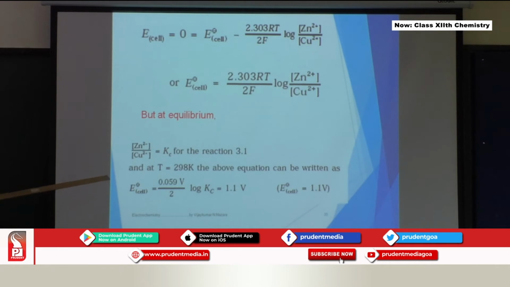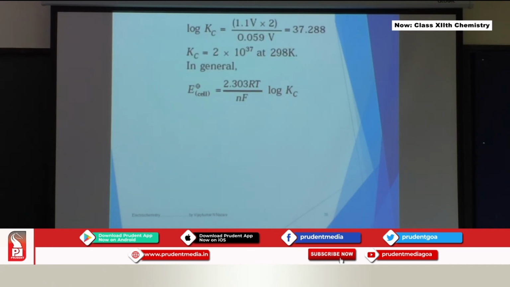At temperature 298 Kelvin, the above equation we can rewrite as E naught cell equal to 0.059 divided by 2 log Kc. So we have this expression between the equilibrium constant Kc and E naught cell. Log Kc will be equal to 1.1 into 2 divided by 0.059. That log Kc value will be equal to 37.28, and if you take the antilog of that, we get this value: 2 into 10 raised to 37 at 298.